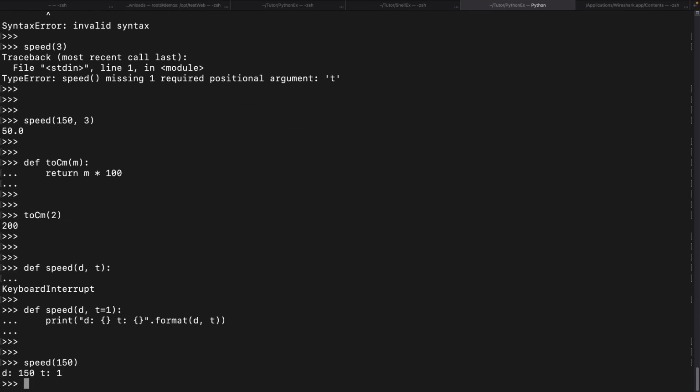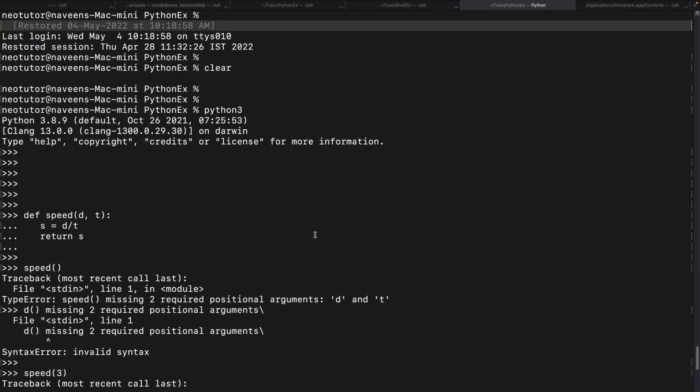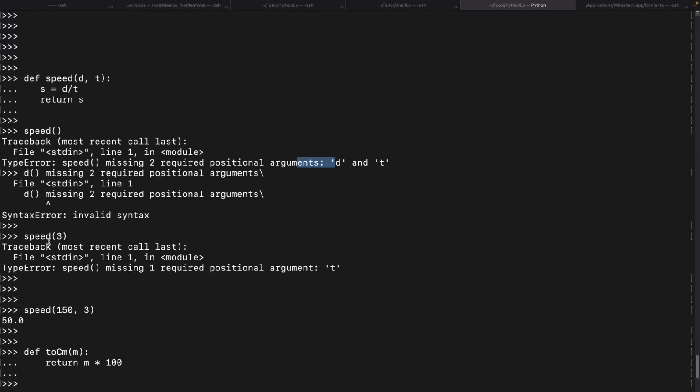Now can you see t is there? Since I haven't passed the second argument, t, which is a default parameter, it took that as 1. But previously we got an error for t not being passed.